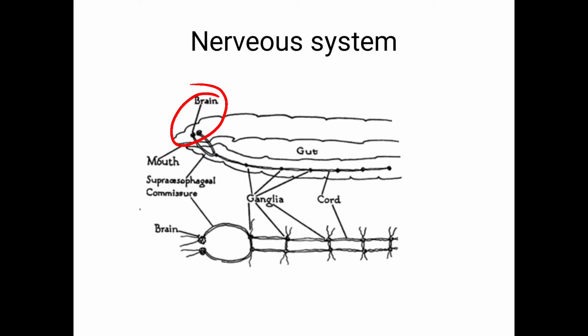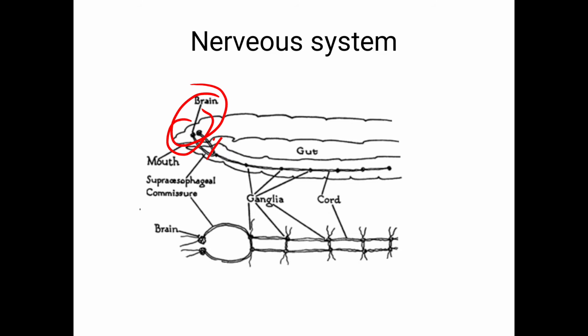So there are three structures, and these three structures form the anterior nerve ring. This anterior region is made up of cerebral ganglia, then laterally the circumpharyngeal connectives and the subpharyngeal ganglia.